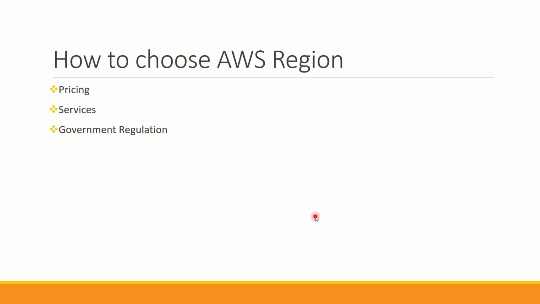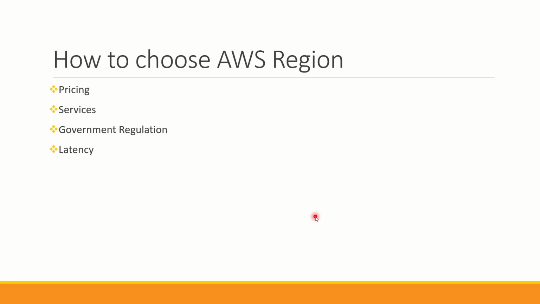The fourth factor is a very important one. It is based on latency. If you are choosing a region, it should be based on where you have more customers. For example, if I have more customers in India, then I should choose a region in Mumbai or Hyderabad. If I have more customers in the United States, then I should choose one of the regions available in the US. So I can have a lower latency network and the application performs well, compared to choosing some other region where I don't have customers at all. Now we understand what an AWS region is and how I can choose one.